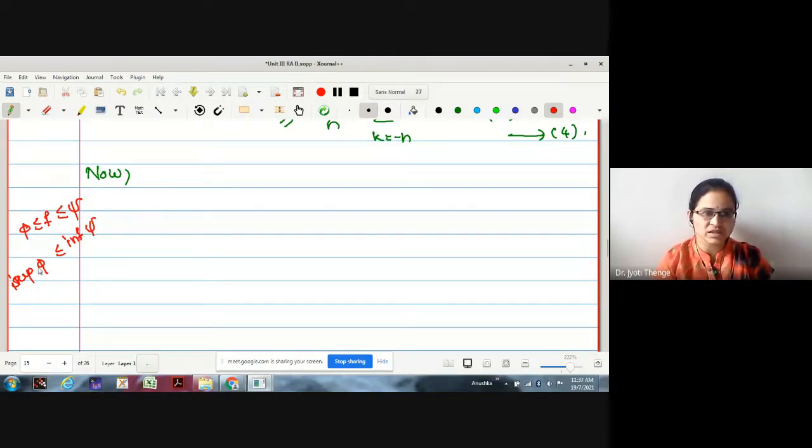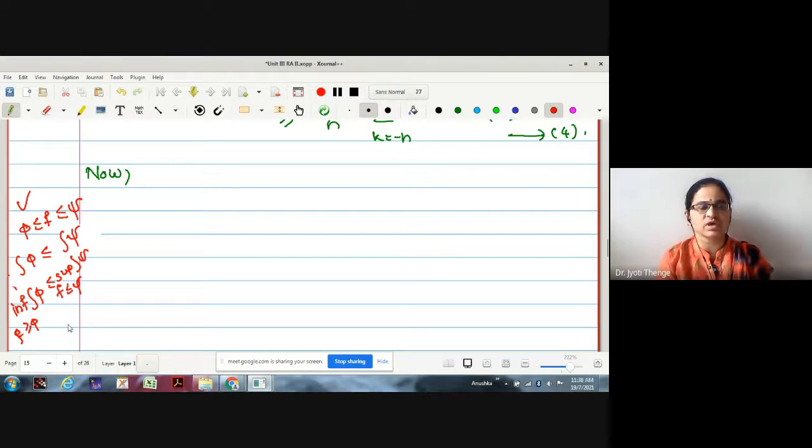What about their integrations as well? First I'll write integration and then I will write infimum and supremum. What about integration phi and integration psi? Is it still less or equal with this relation? Phi less than or equal to psi, so integration phi is less than or equal to integration psi. What about infimum phi now and supremum psi? Does the relation hold again? What kind of restriction do we have here? F is greater or equal to phi. Here f is less than or equal to psi.